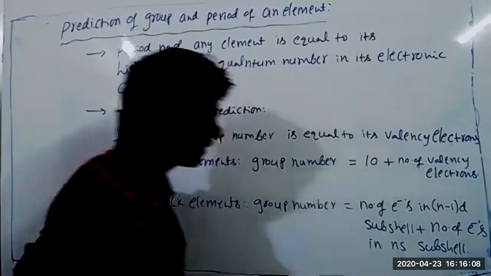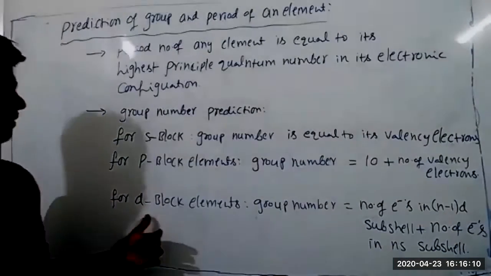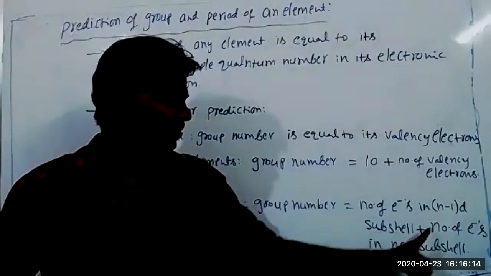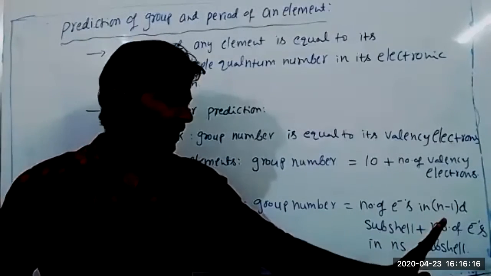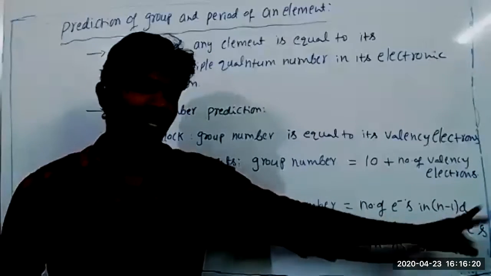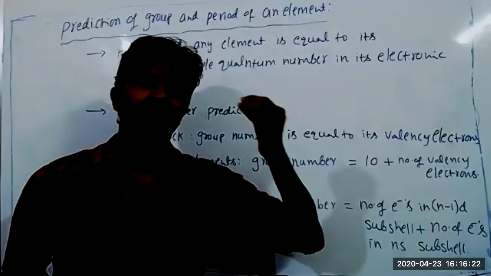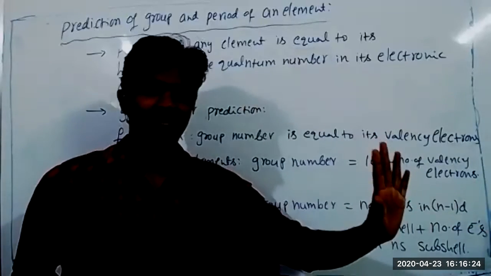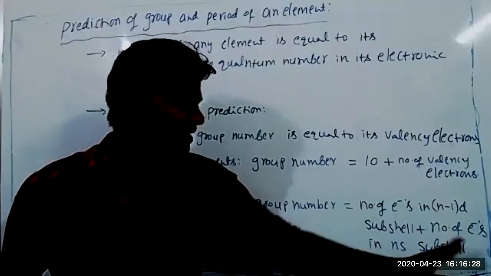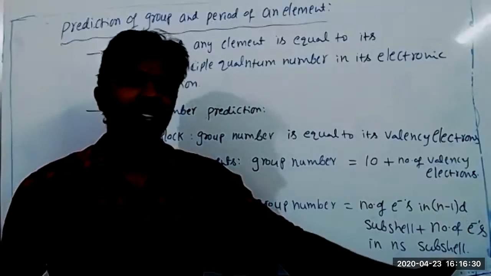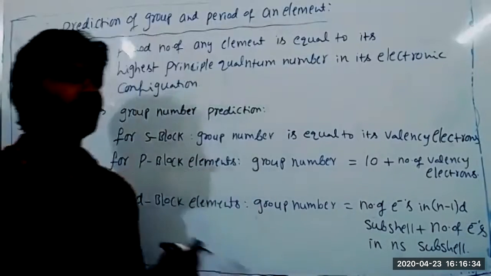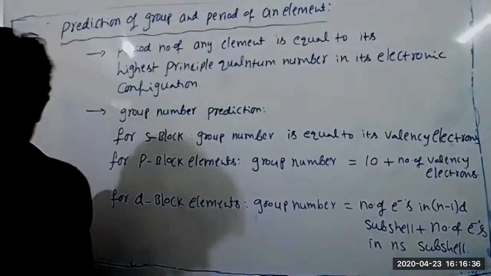Could you repeat the d block group number? For d block elements, group number is equal to the number of electrons in the (n-1)d subshell plus the number of electrons in the s orbital of the valence shell. If you write the electronic configuration, you can get clarity. The d orbital means the last electron is entering into the d orbital. So the number of electrons in the d orbital plus the number of electrons in the s orbital of the valence shell is equal to its group number. One example.